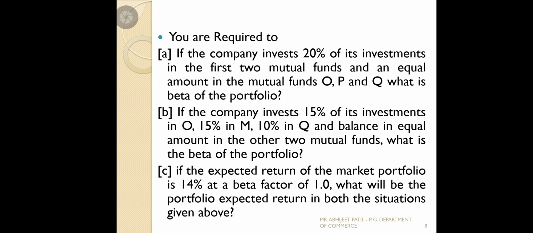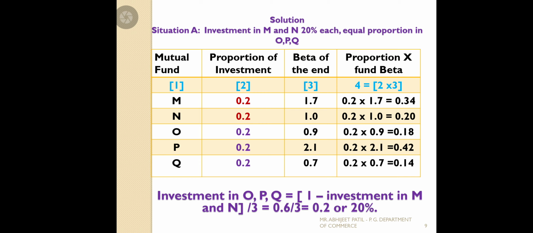Number third, if the expected return of the market portfolio is 14%, okay, market return is given as 14 at a beta factor of 1.0, that is, the beta factor is 1. What will be the portfolio expected return in both the situations? They have given the RM value, the market performance. They want to know, if the beta is as per the first situation and second situation, what is the return as per the first situation and what is the return of the second situation. So when we go for the first situation, see that.